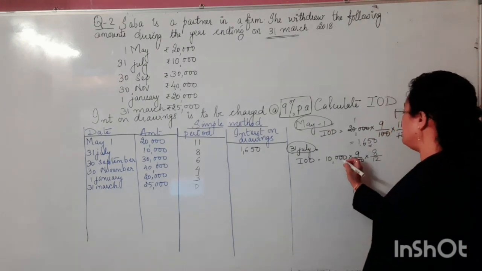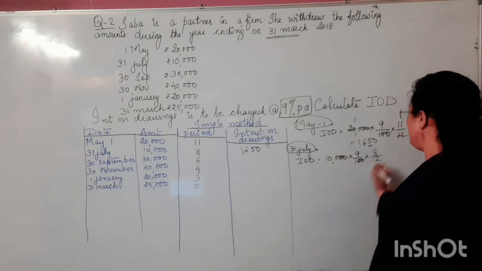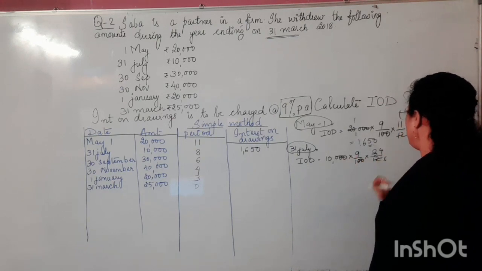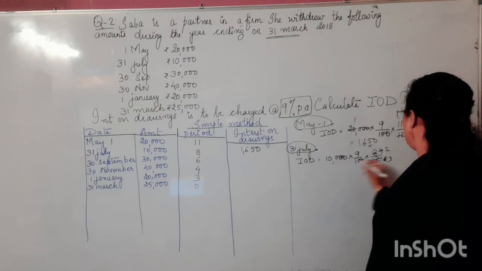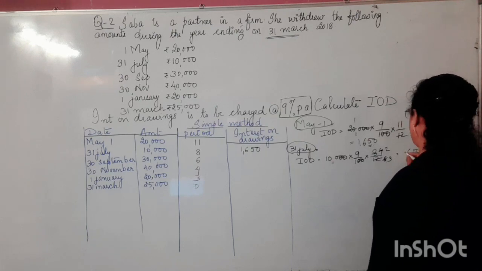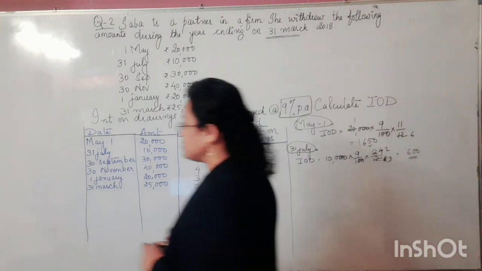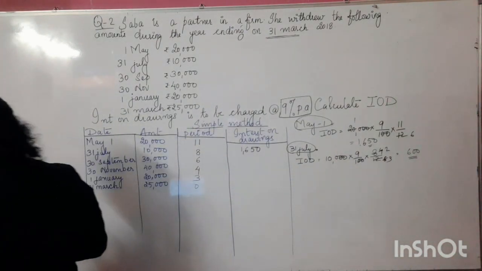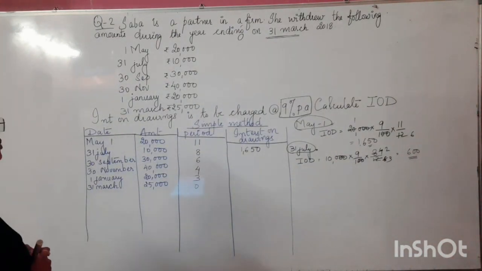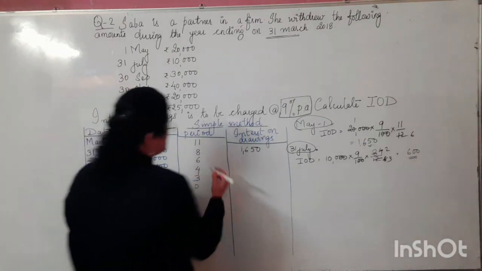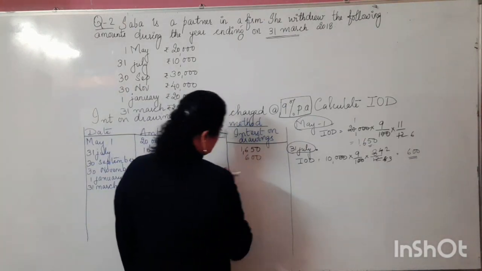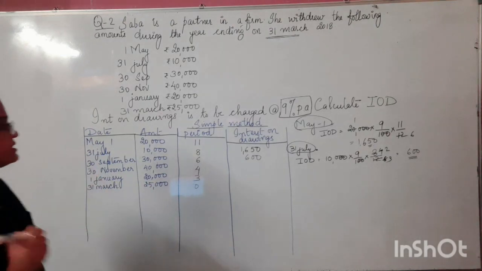So let us solve this here. If we solve this, how much will we get? We will get 600. So what is the interest on drawings in the second condition? We will get it when we solve this particular equation, for the 8 months. We will get 600.